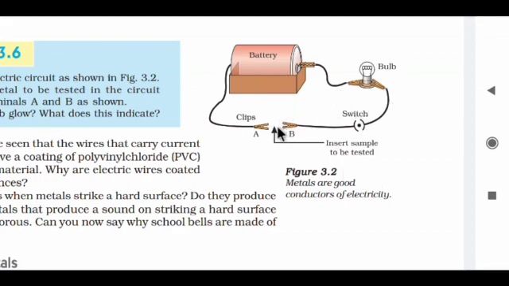What will happen? Suppose you put your pencil here, in such a way that the graphite of the pencil touches both the wires, or in place of the pencil you use an iron nail. Then your bulb will glow when the switch is on, because the iron nail is a good conductor of electricity. And suppose your bulb does not glow even if the switch is on, then whatever you put here is a poor conductor of electricity, or you can say an insulator.